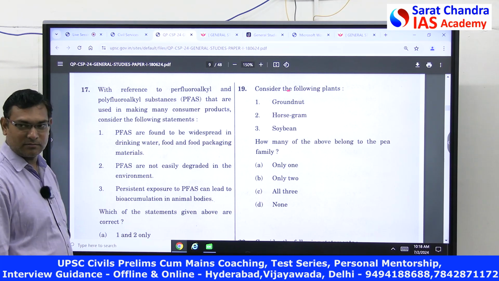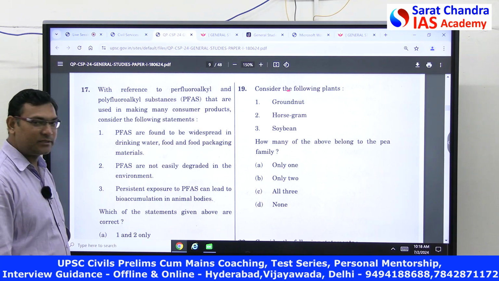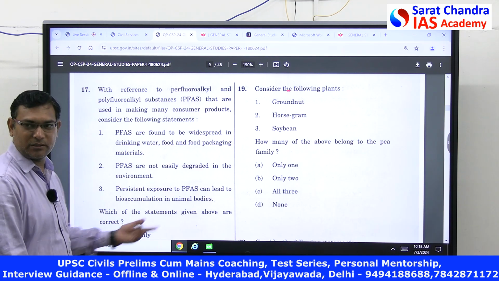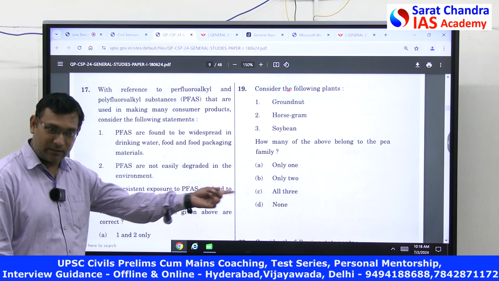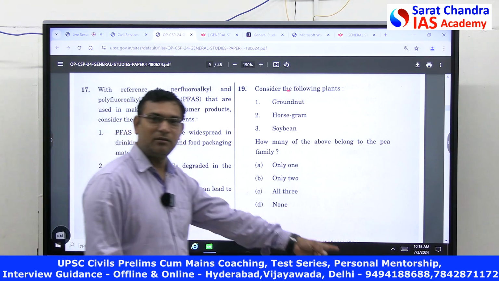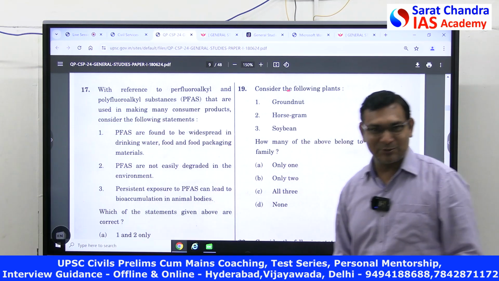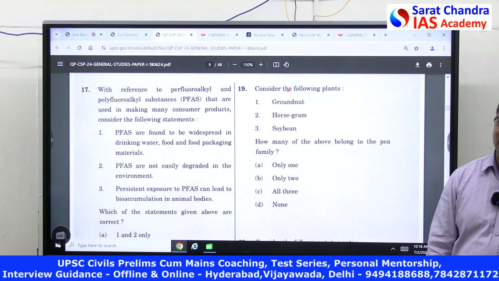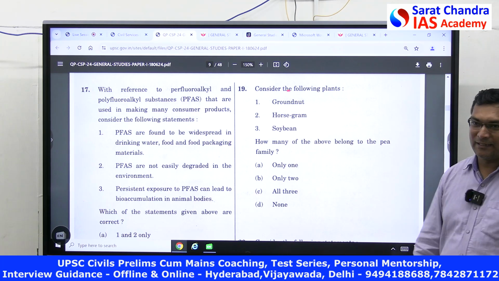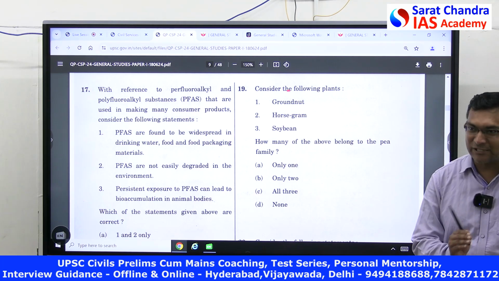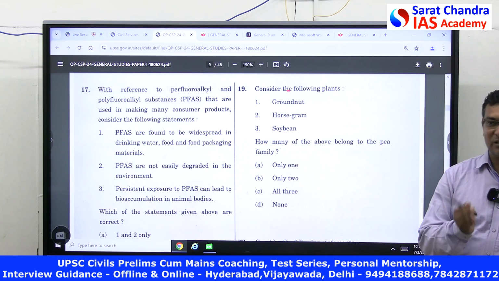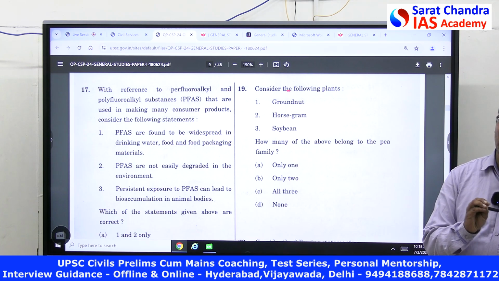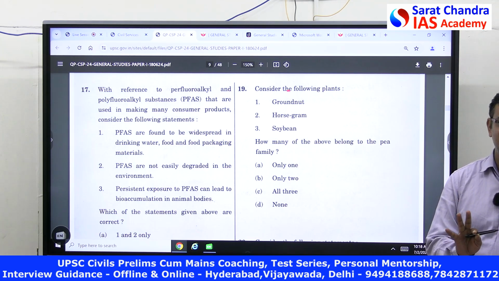Answer is all the 3. Environment, all the 3. Yes, true. Here it is true. All the 3. UPSC will not test you the in-depth of the knowledge. Yes or no? UPSC wants only the outer knowledge which is shared.